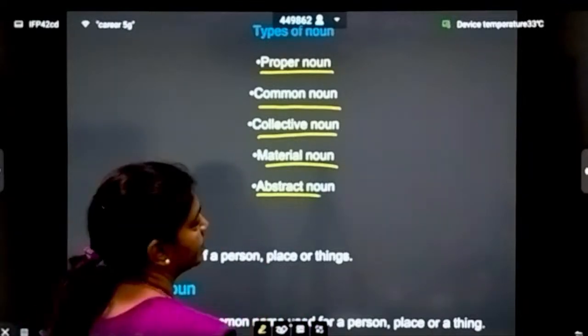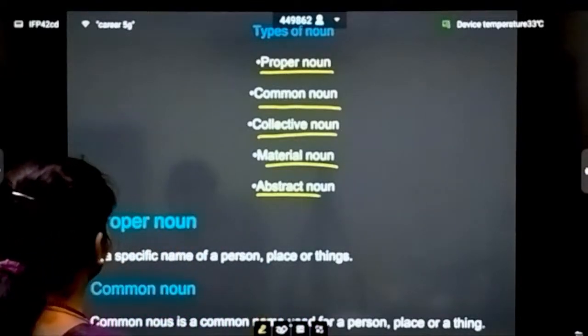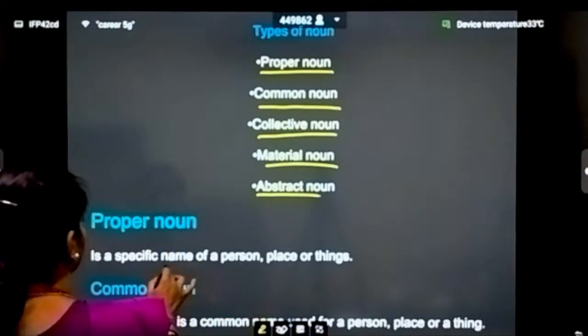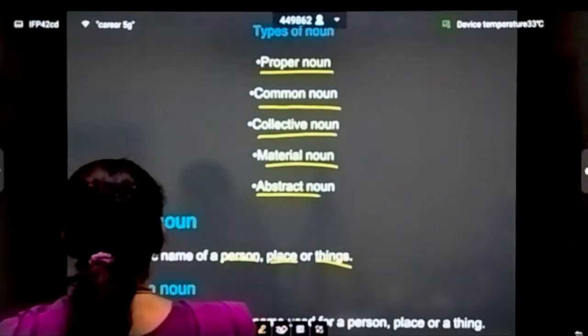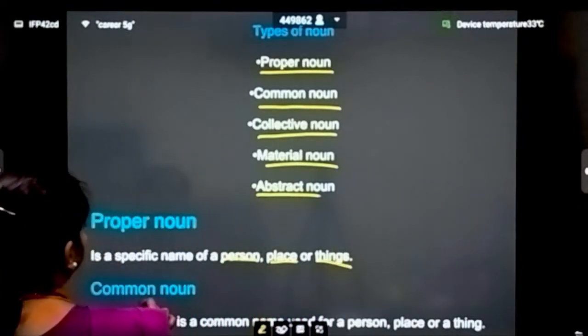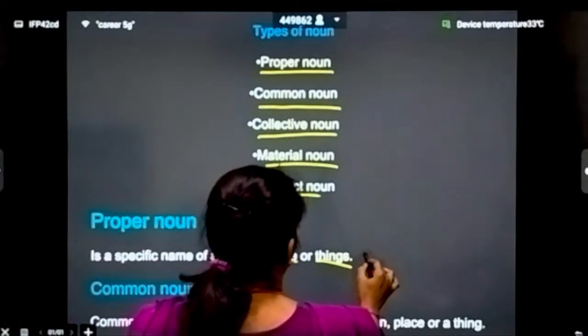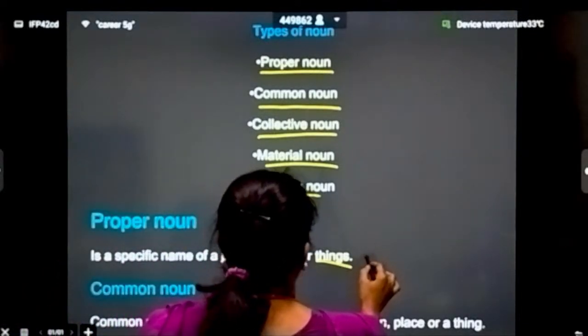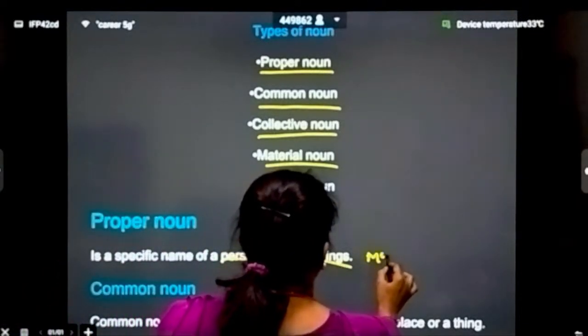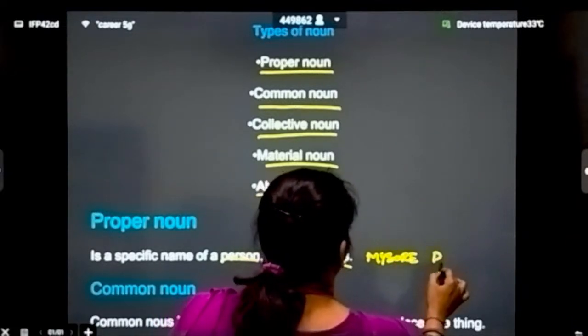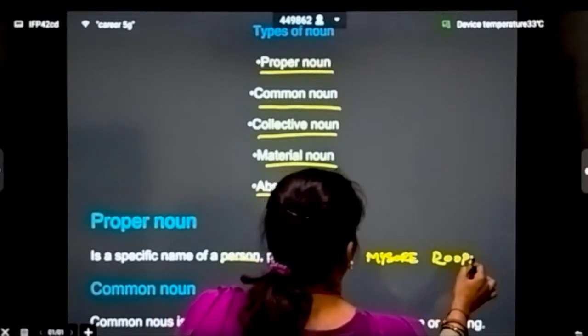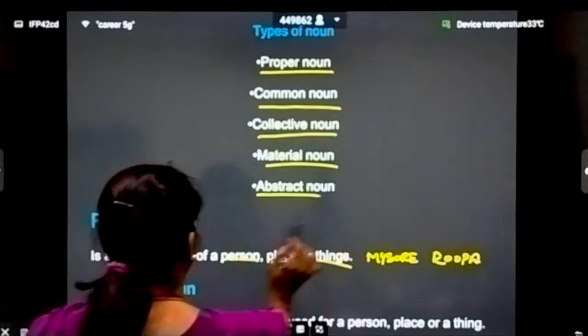So the proper noun, what is a proper noun? It's a specific name of a person, place, or thing. Like, we are in Mysuru. Okay. And my name is Roopa. So this is a proper noun.